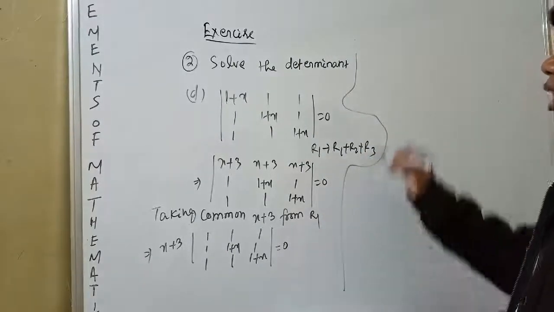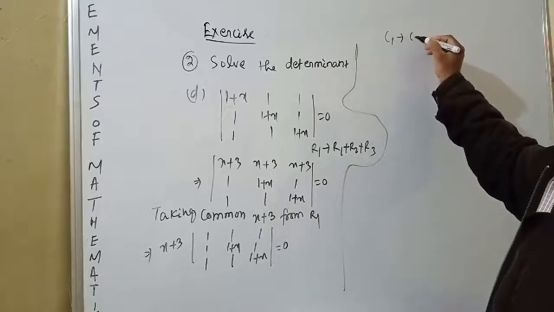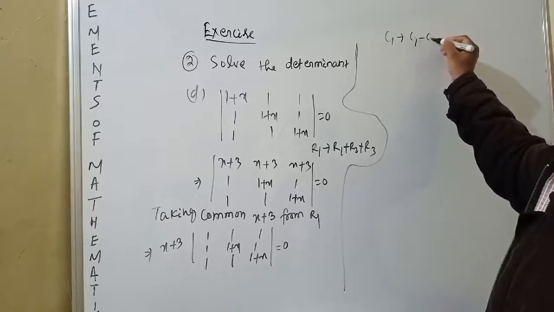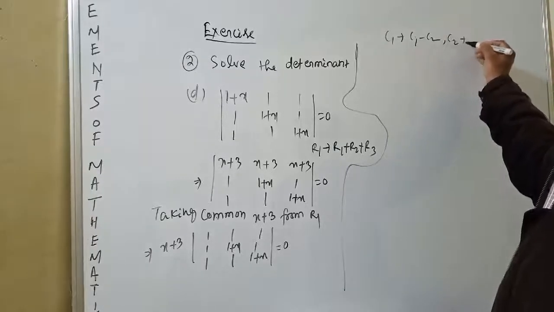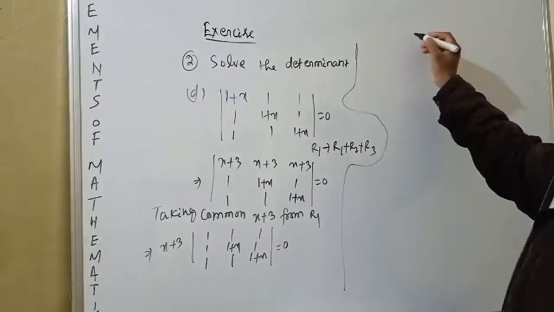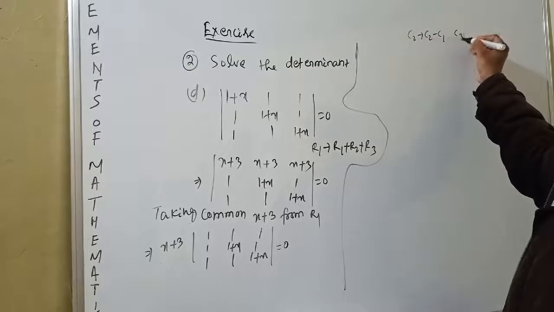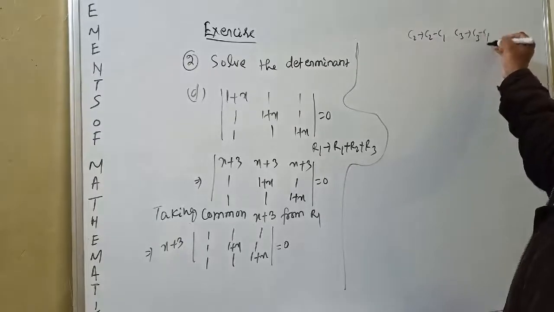Now C2 tends to C2 minus C1, C3 tends to C3 minus C1.